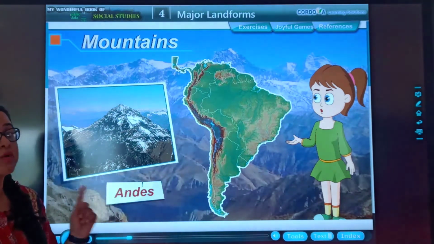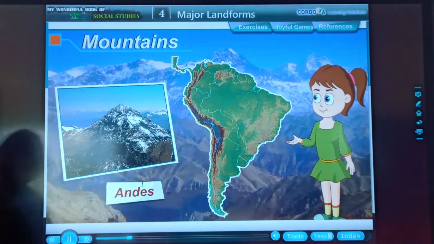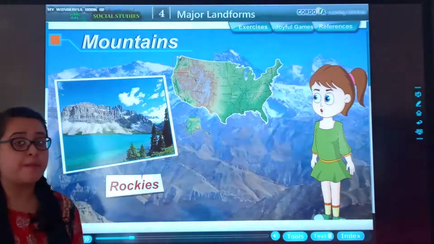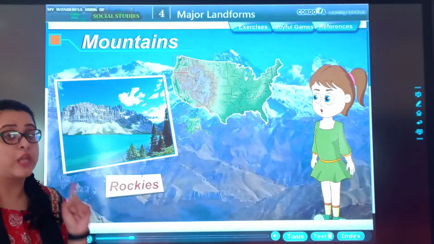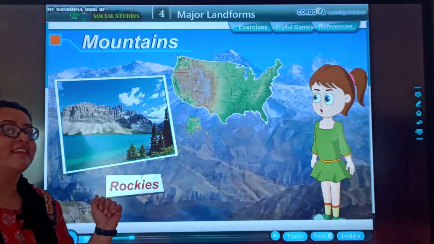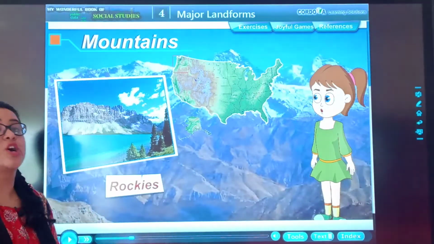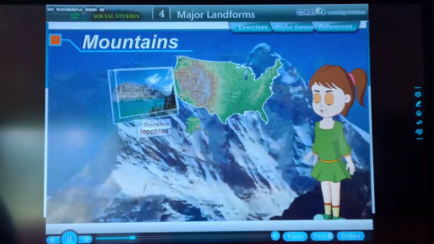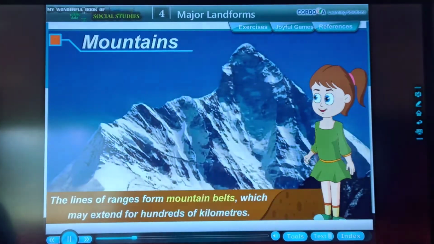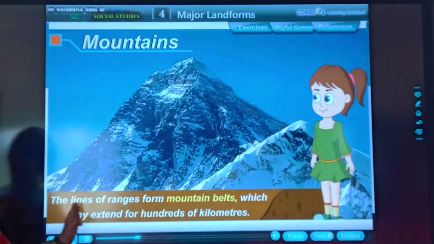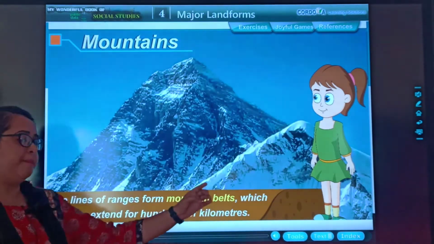Andes in South America, and Rockies in North America. Yes, you are right. The lines of ranges form mountain belts, which may extend for hundreds of kilometers.